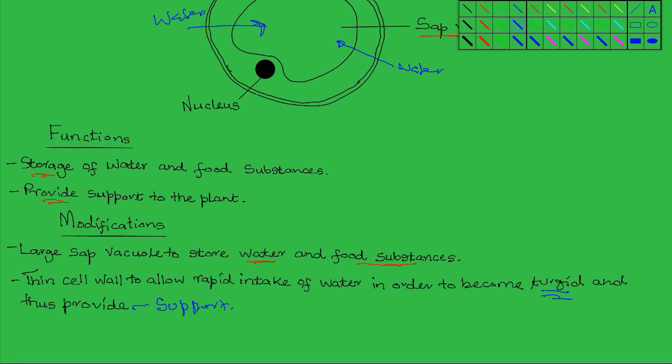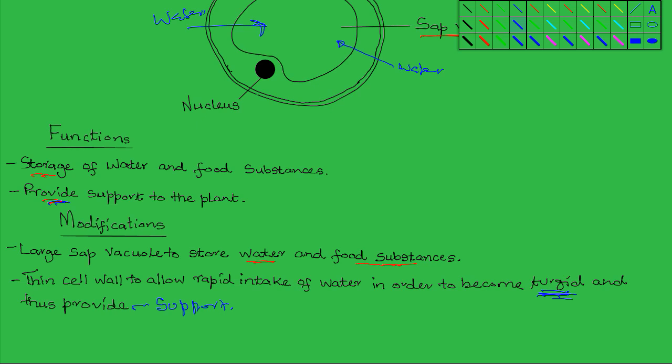So this second function of providing support only occurs after the plant cells have taken in water by osmosis. The sub-vacuole then exerts an outward pressure that makes the cells turgid. So when these cells become turgid, they're able to provide support to the plant.